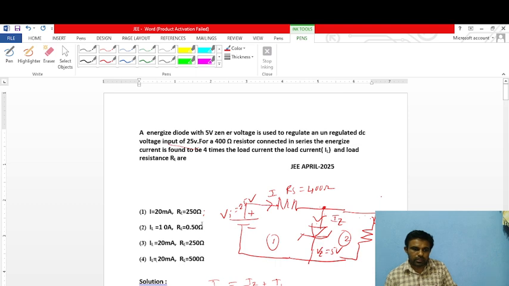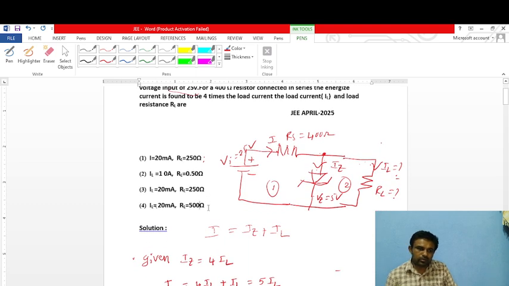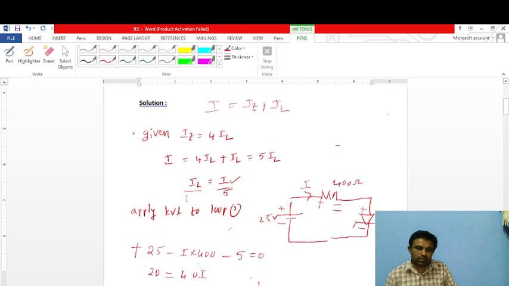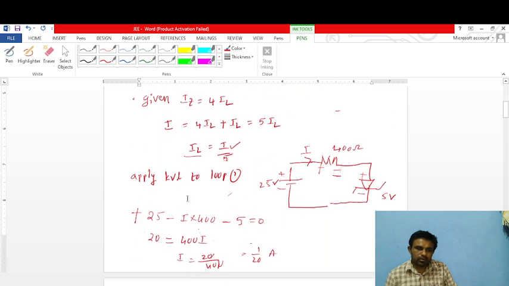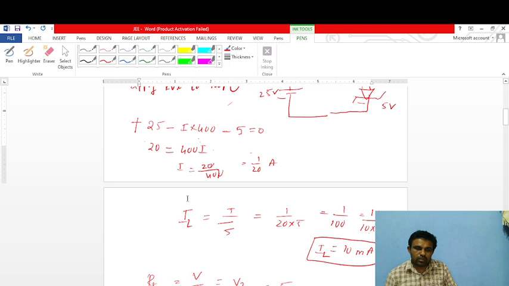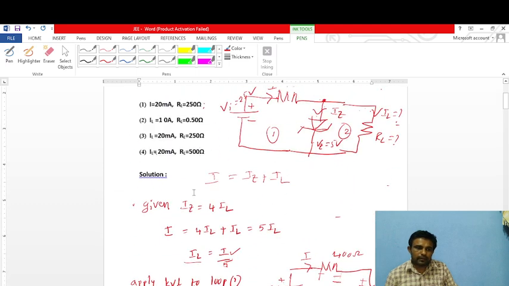So our option is IL is equal to 10 milliamps and 500 ohms. Our answer is the fourth option, 10 milliamps and 500 ohms. This one is our final answer.